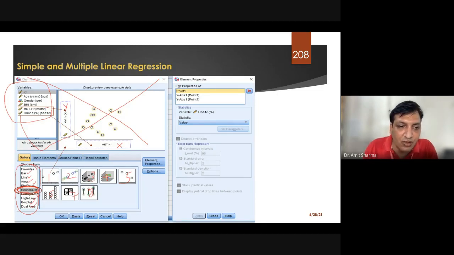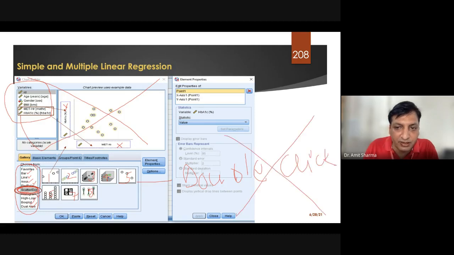As you click on bar, it will show the different options for bar. If you click on line, it will show the different options for line. Double click will not work here. You have to drag.